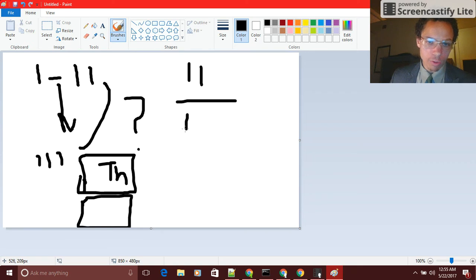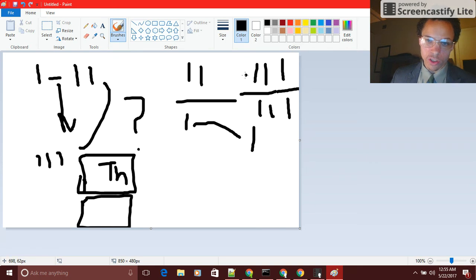Then we go to the third one, and we have to make the third one match the next one, the third and the fourth. So the fourth has to match the third somehow. The first and second already match each other. But if the third doesn't match the first and second, then we're not going to have a setup like this. 1, 2, 3, 1, 2, 3. Those are the verses. The first 3 verses match, and then the last 3 verses match.